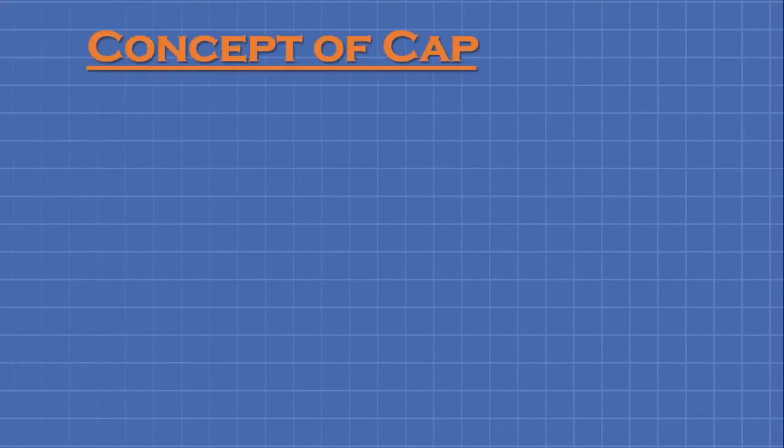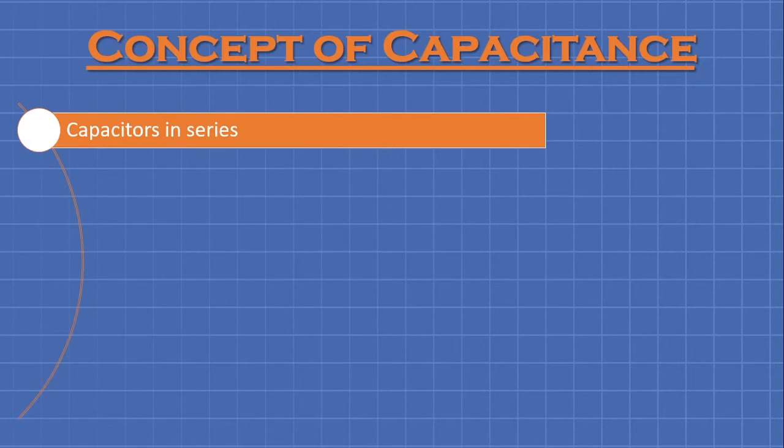So up to the last part of this lecture series, we have seen the boundary conditions between conductor and dielectric material and the boundary condition between two different dielectrics. Now today in this video, we are going to learn about the concept of capacitance.